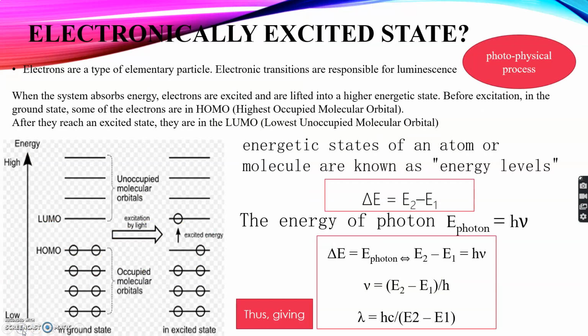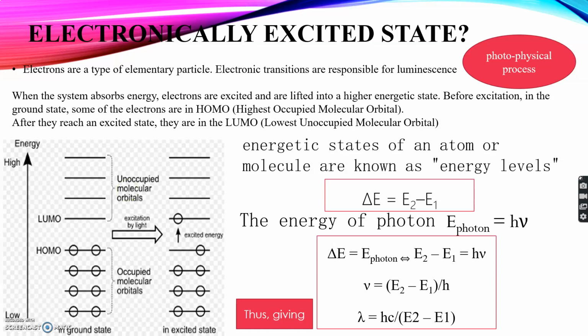Electronically excited state. What are electronically excited states? Well, electrons are a type of elementary particles, and for luminescence, or glow, which is a photophysical process, the electronic transitions are responsible. When any system absorbs energy, the electrons are excited and they go into a higher energy state. Before excitation, in the ground state, they are in the HOMO, or the highest occupied molecular orbital. When they are excited, they reach the LUMO, or the lowest unoccupied molecular orbital. This will be clear from the energy level diagram shown in this figure.